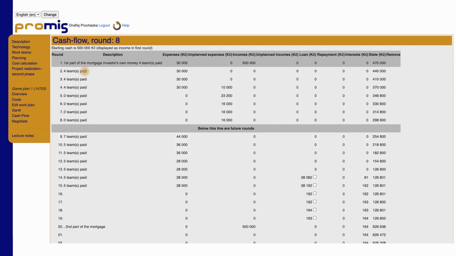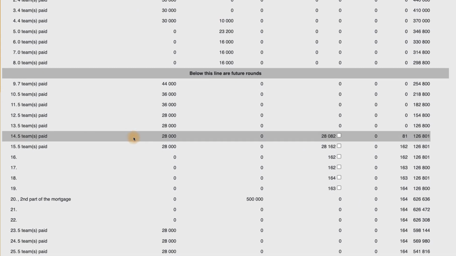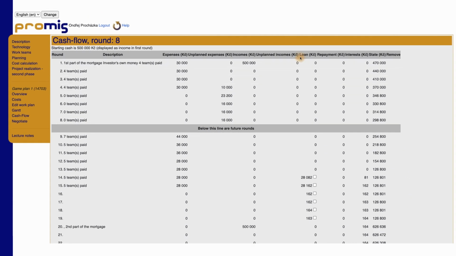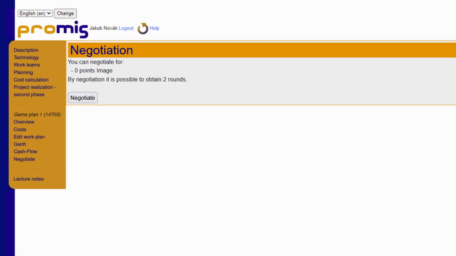For projects such as Ecohouse, where you receive regular advances from an investor, it is good to occasionally visit the cash flow section, where you can, for example, repay a loan or part of it early and save part of the interest expenses. Many projects allow to negotiate. Usually, as with Ecohouse, projects are set to count the rounds lost due to external influences. In the case of Ecohouse, you lose the rounds in which the work was blocked due to bad weather. You can negotiate with the investor to extend the end of the project by these lost rounds.